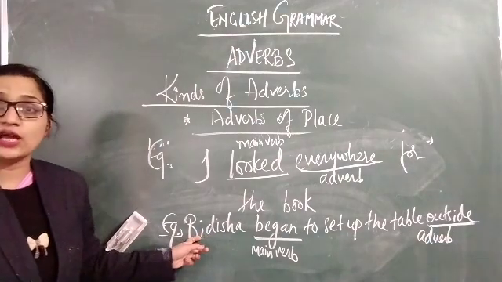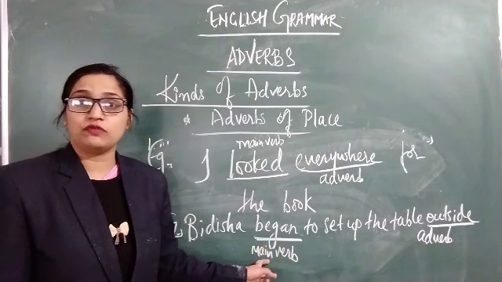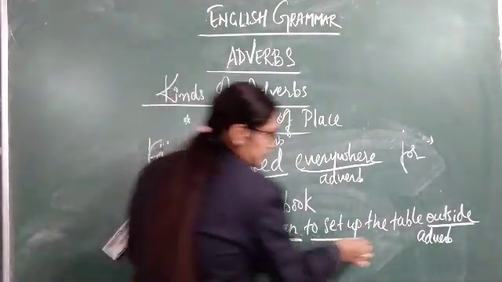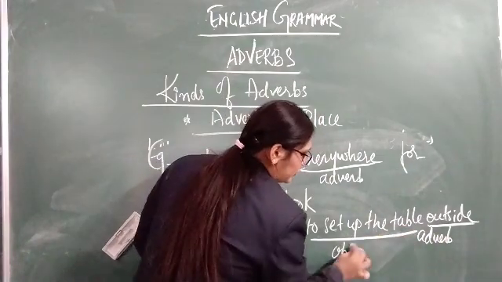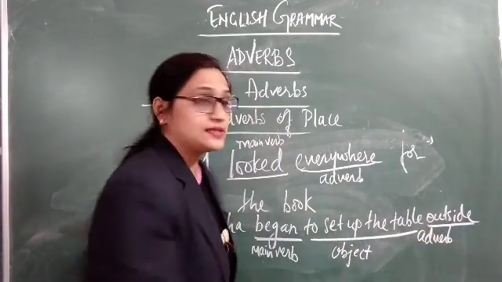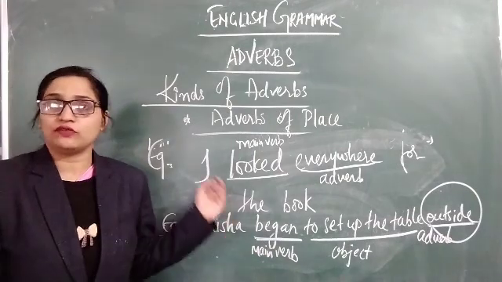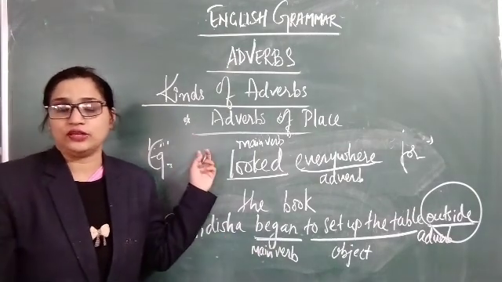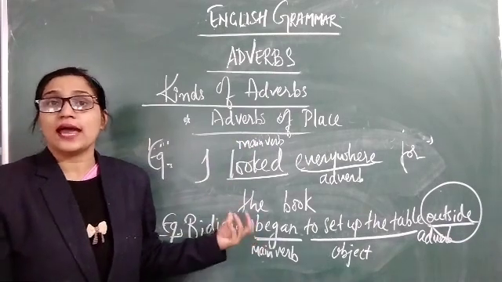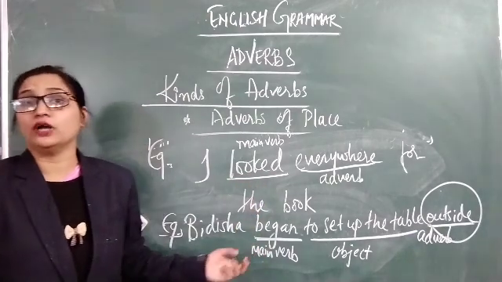Example: Vidisha began to set up the table outside. Began is the main verb. To set up the table is the object, and this outside adverb is placed after the object of the main verb. Adverbs of place tell us where an action takes place, and are placed after the main verb or after the object of the main verb.